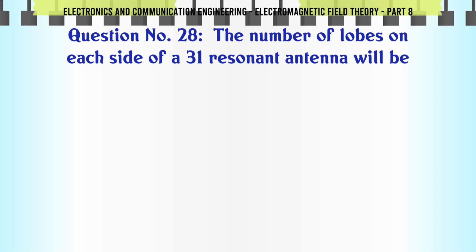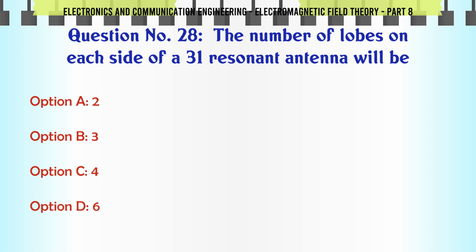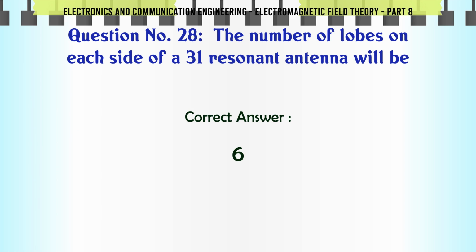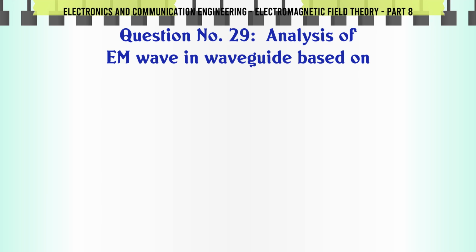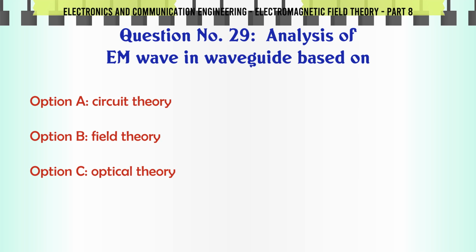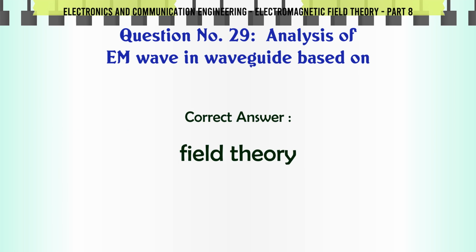The number of lobes on each side of a 3λ resonant antenna will be A. 2, B. 3, C. 4, D. 6. The correct answer is 6. Analysis of EM wave in waveguide is based on A. Circuit theory. B. Field theory. C. Optical theory. D. Both A and B. The correct answer is field theory.